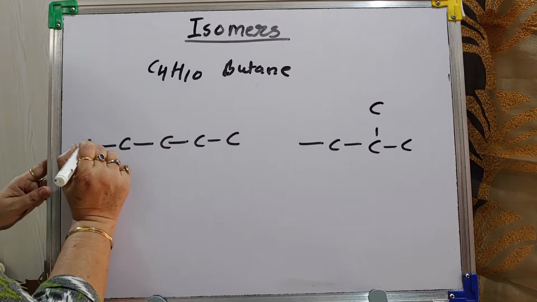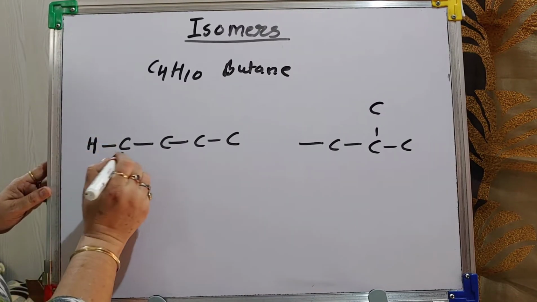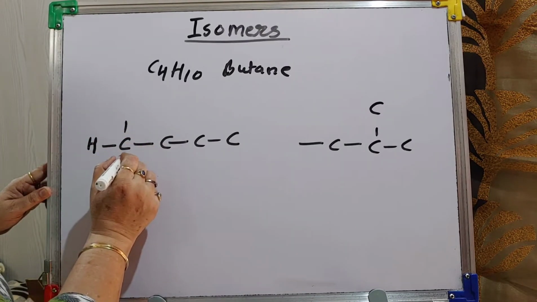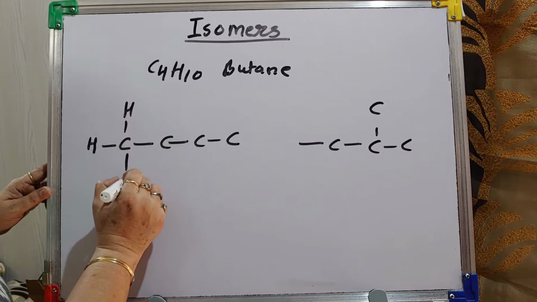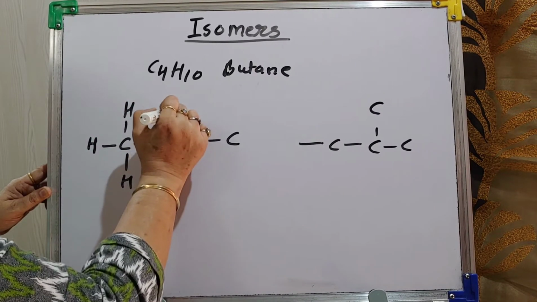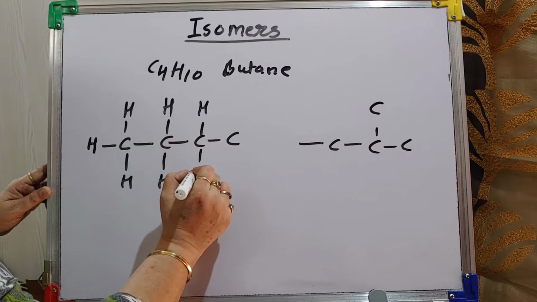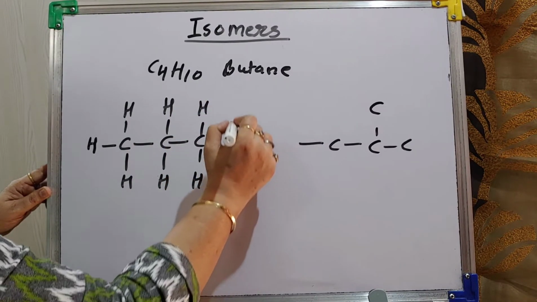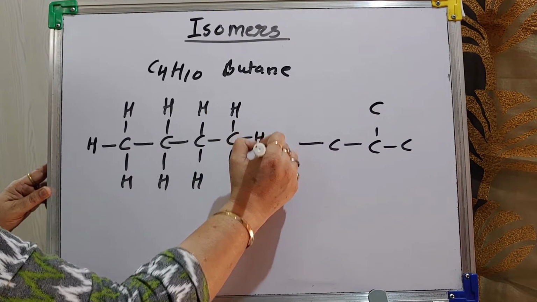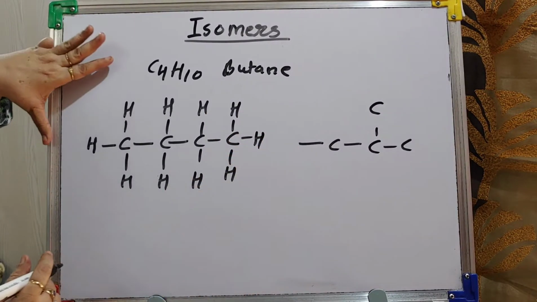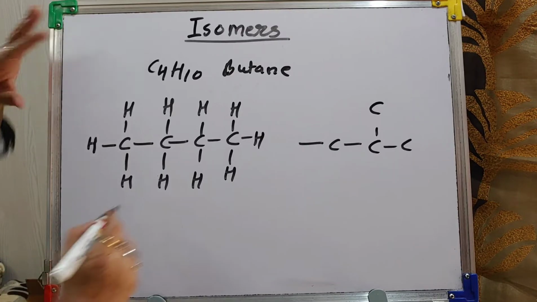Now this side it is hydrogen. This carbon has 2 bonds, 2 more with hydrogen. Same way this carbon 2 more with hydrogen. Same way this also. This will be linked with 3 hydrogens. Count 4 carbon and 10 hydrogen.